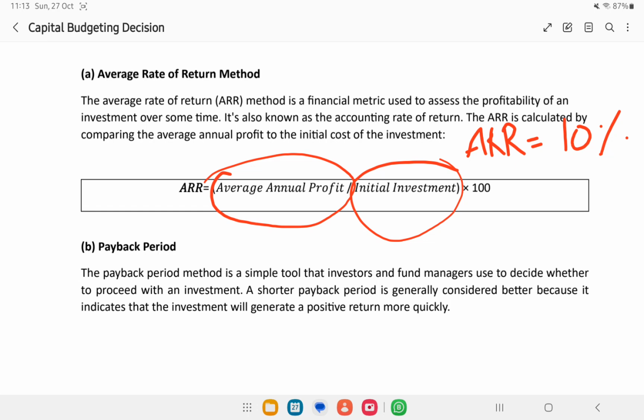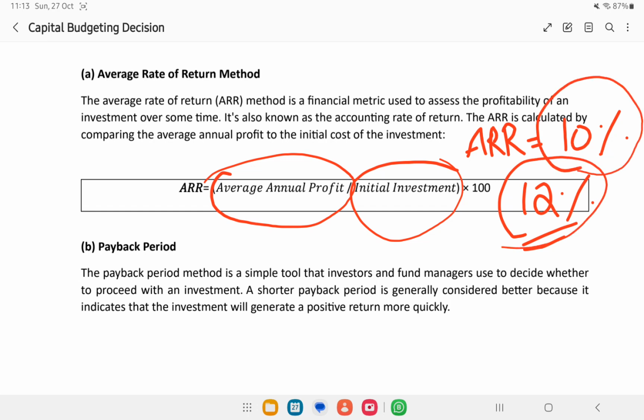Here we should have a basic idea: I want a 12 percent return from a project. Just think I have this idea in my mind, but found that the project will only give a 10 percent return. What will I do? I will not accept that project. It can be buying a machine, it can be investing in a company, whatever it may be. I expect a 12 percent return from there, but the average return they promise as per the calculation, when we divide the average annual profit expected by the initial investment we made, is only 10 percent.